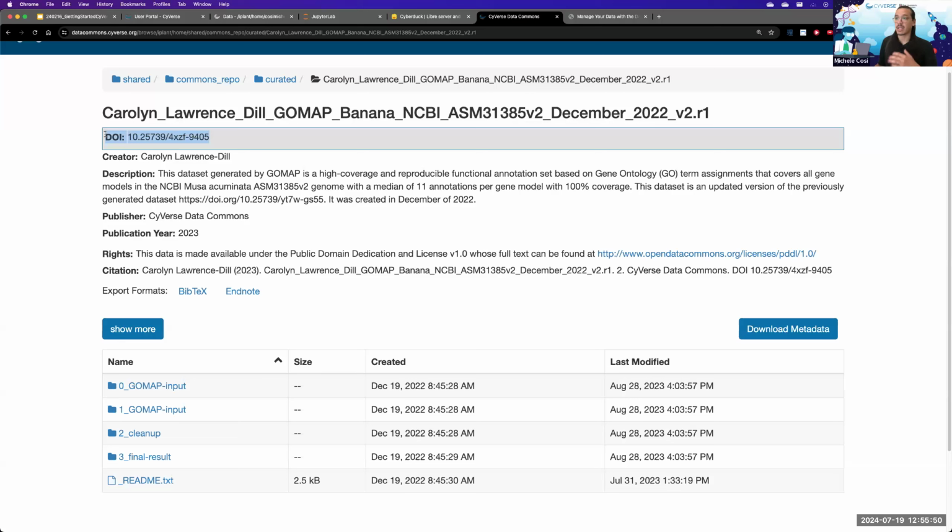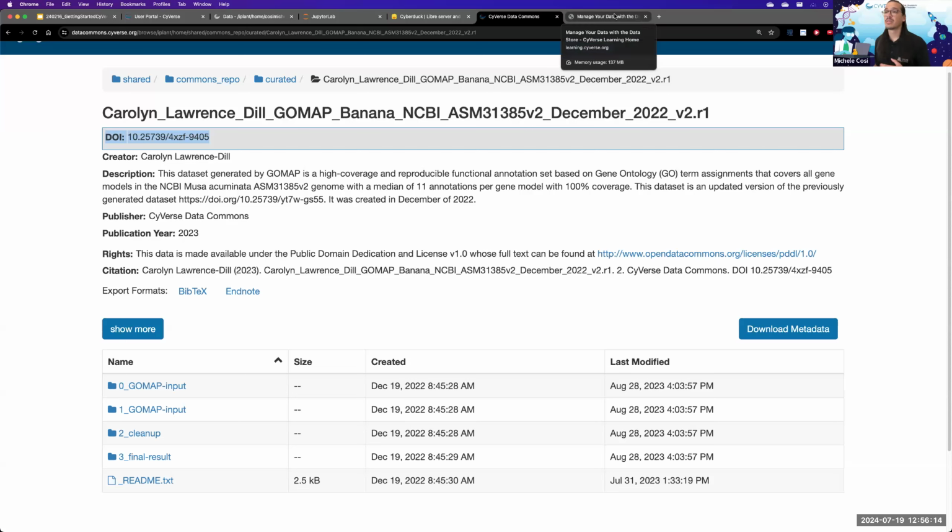So when Caroline Lawrence Still creates a scientific publication, they can stick this DOI, and this DOI will always show the people that are reading the scientific publication where the data lives.